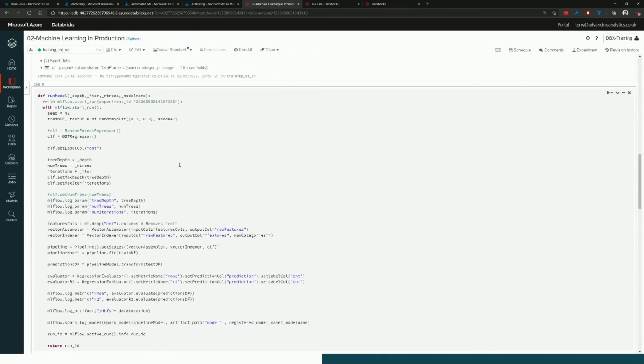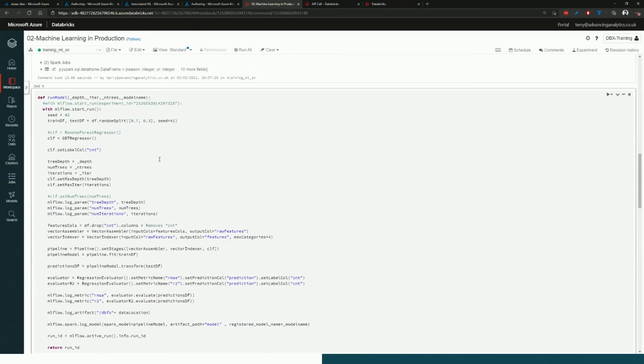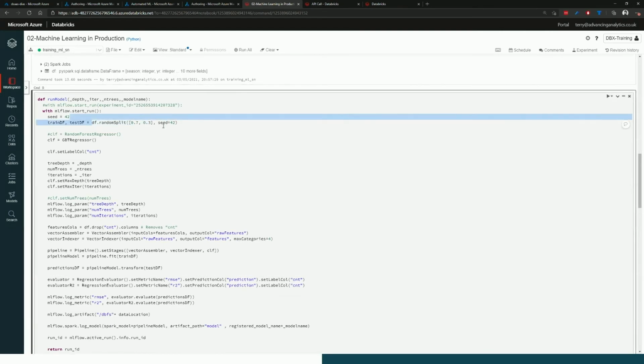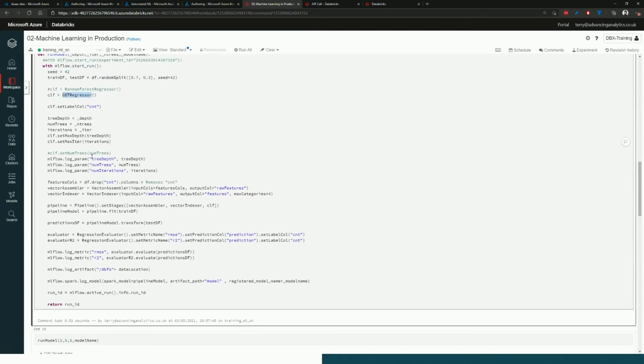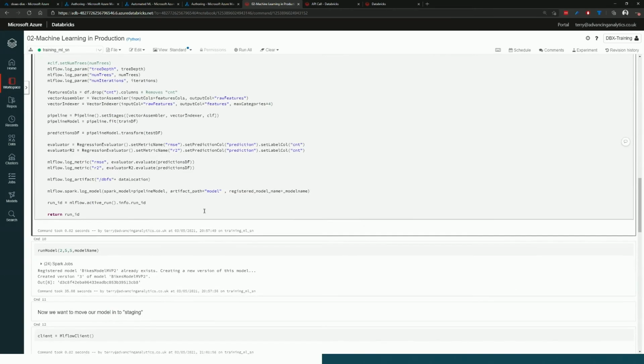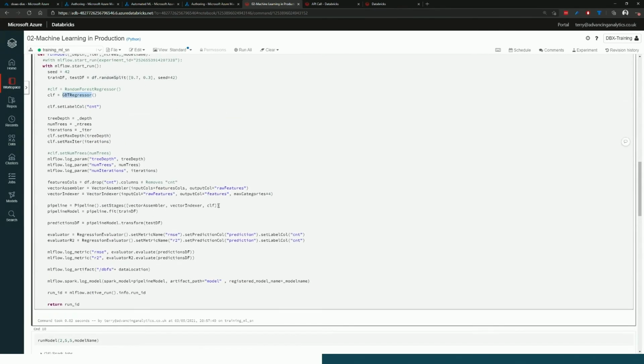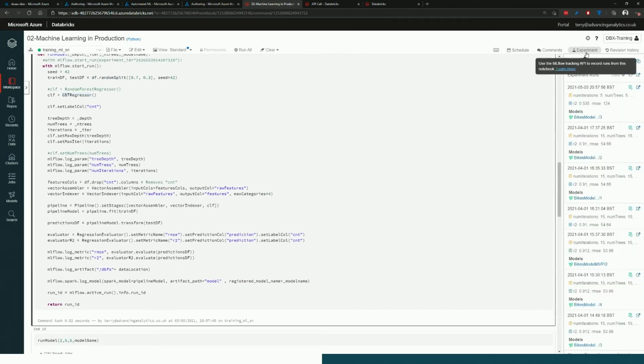And then I've got this bit here, which is a function which is just going to create a machine learning model for me. In the same way, it's going to do a test train split. It's going to split my data 70-30. It's going to pop that through a model, which is a gradient boosted tree, a gradient boosted regressor. And it's going to start capturing a load of vital information about our model. Once that's run, that's going to start enabling this experimentation tracking up here.